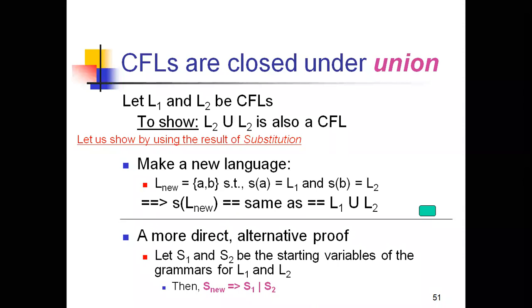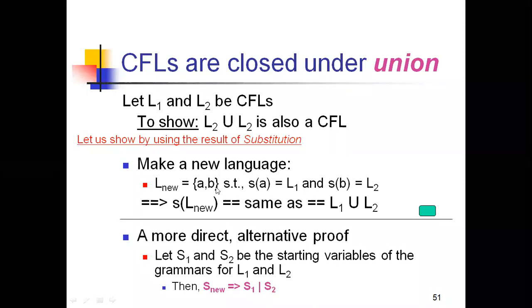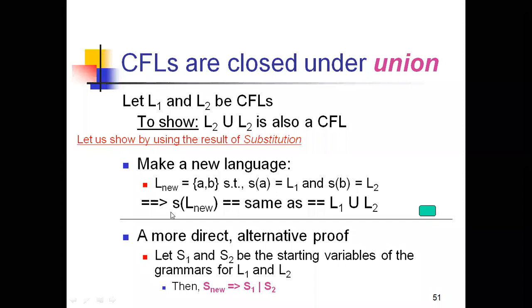now you need to make a new language, L new, which is {a, b}, and then you need to show that S of A is equal to L1 and S of B is equal to L2, right? Now S of L new is the same as L1 union L2, right?